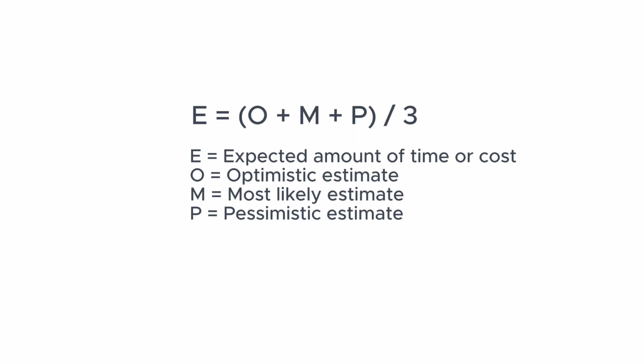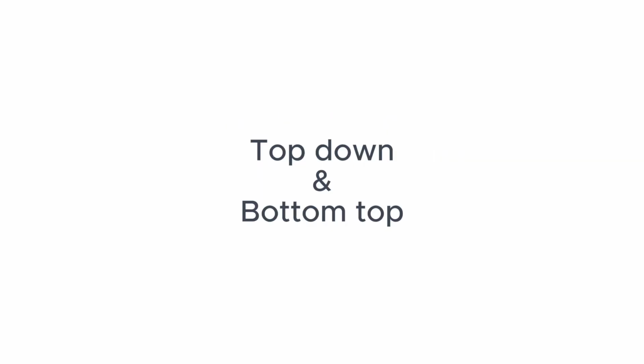And here's a formula to make estimation based on the 3 points approach. Expected amount of time or cost equals the sum of the optimistic estimate, most likely estimate, and pessimistic estimate, and this sum is divided by 3.